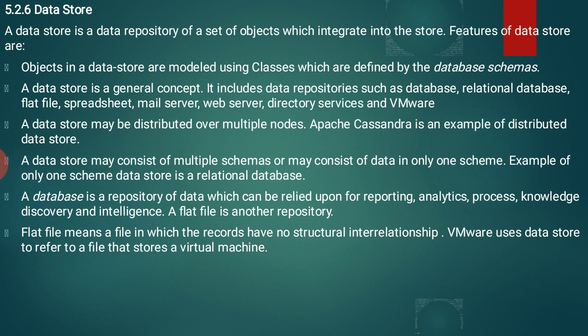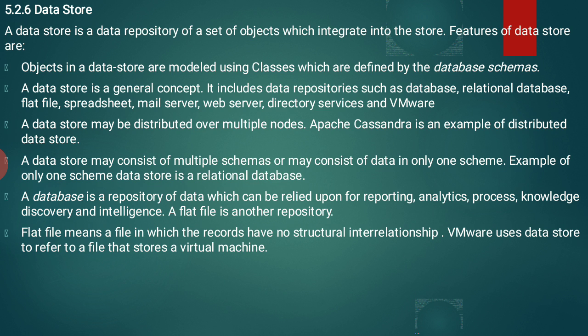It includes data repositories such as database, relational database, flat file, spreadsheet, mail server, web server, directory services and VMware. A data store may be distributed over multiple nodes. So if you want to access any kind of your data, that data can be accessed from the internet through data stores. Apache Cassandra is an example of distributed data stores.